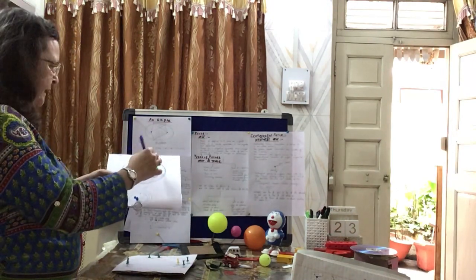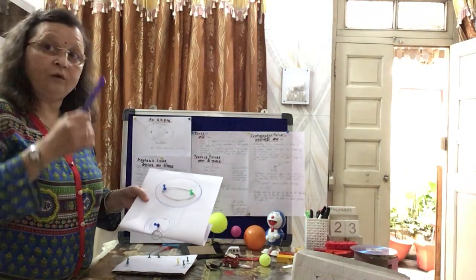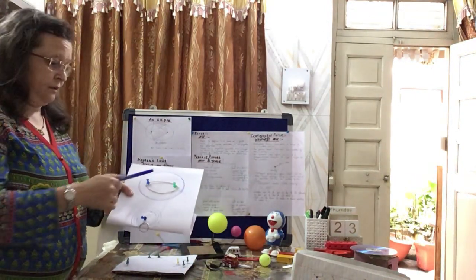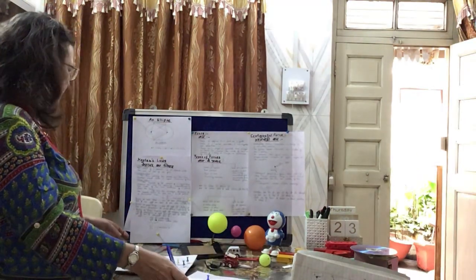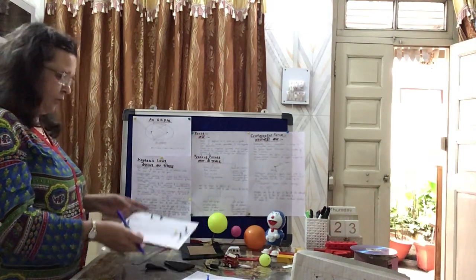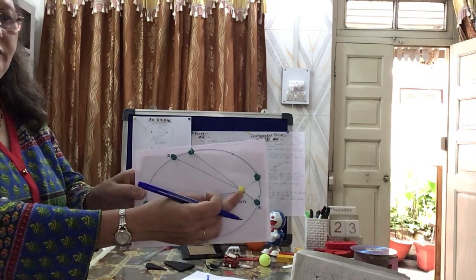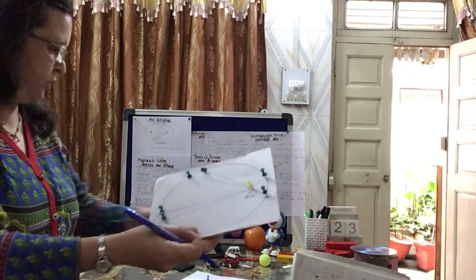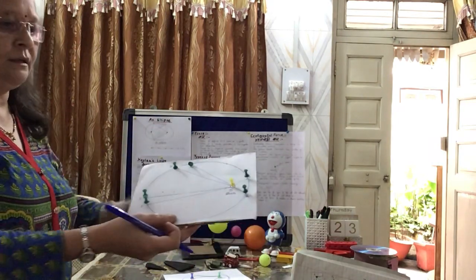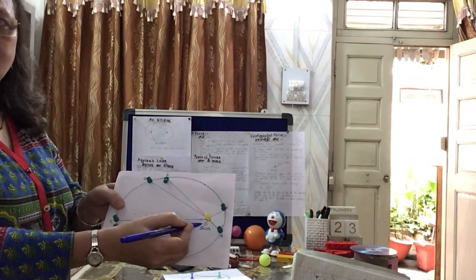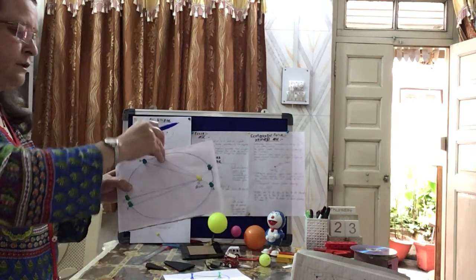The orbit of a planet is an ellipse with the sun at only one focus, not both. The sun is at one of the foci, either this one or this one, any of them. So in this I have shown the sun is there.